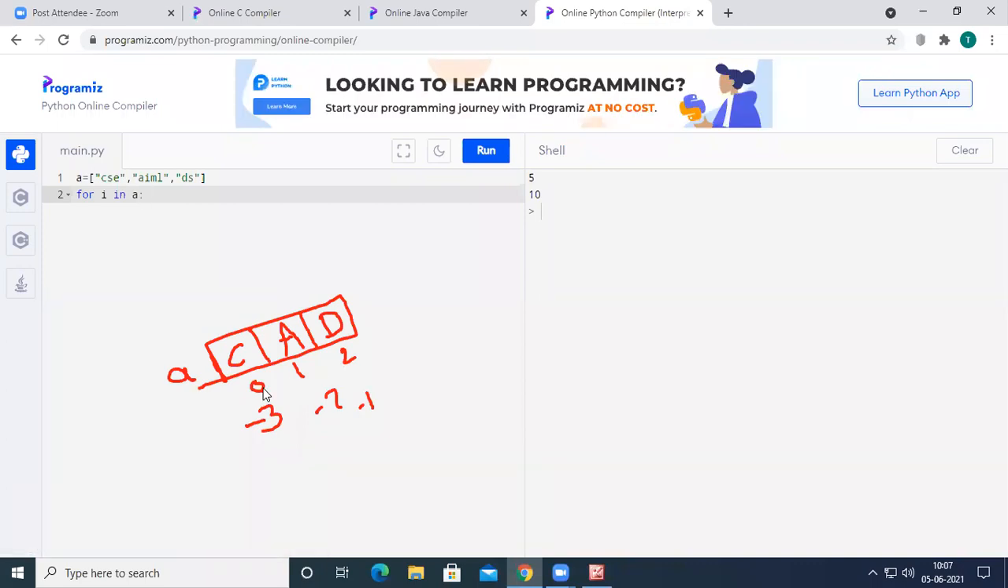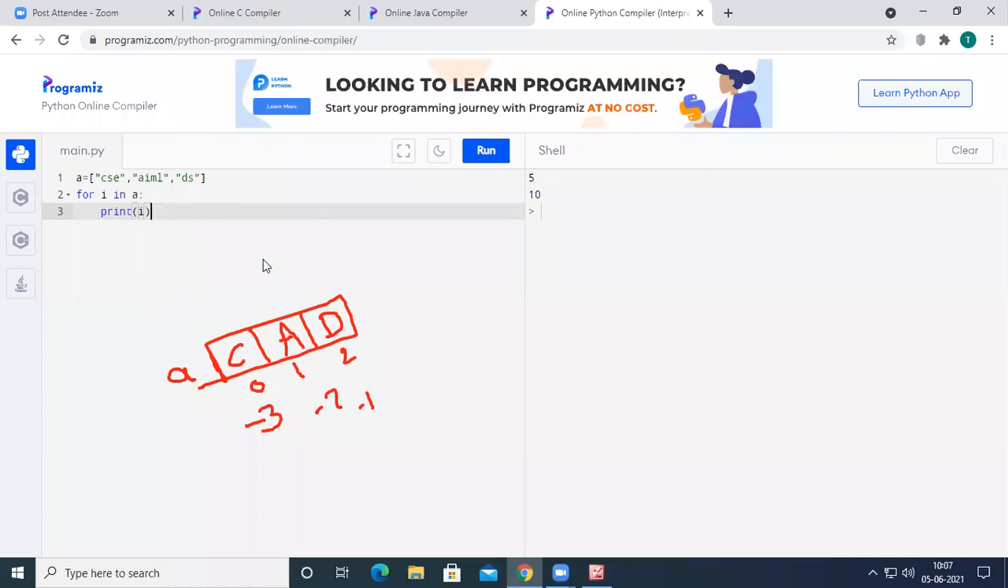Initially the i value will be 0, after the first iteration i will become 1, and after the second iteration i will become 2. If I write print i, the starting i value is 0, so the thing at A of 0 will be printed on the output screen. So CSC will be printed. After printing CSC, i will be incremented by 1.